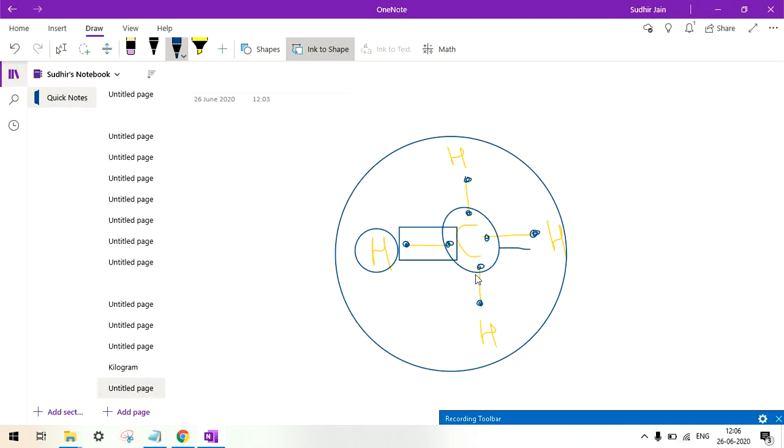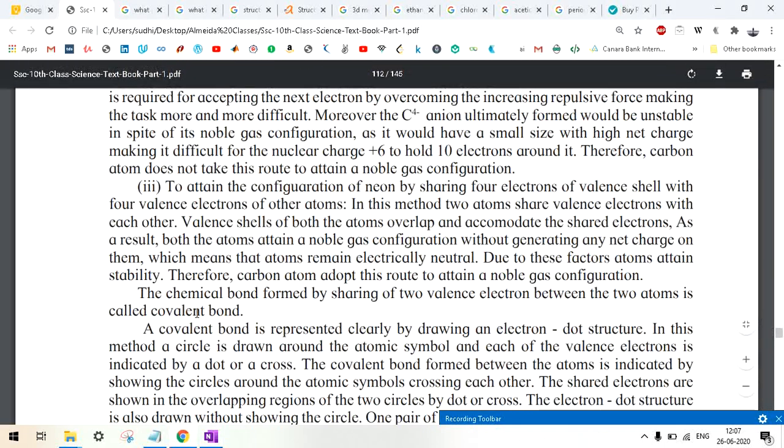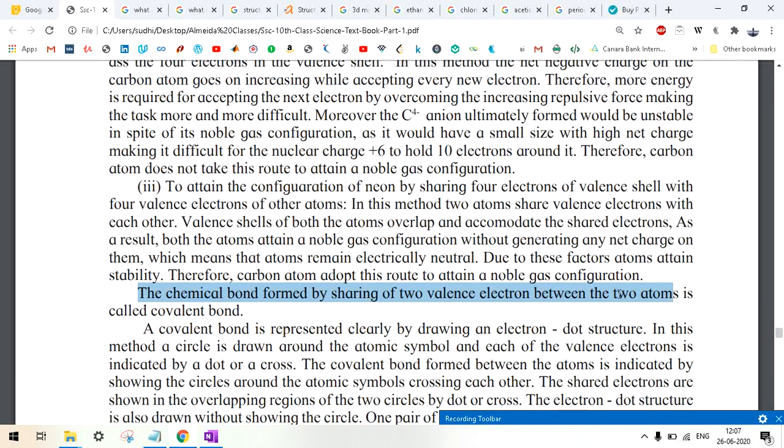Only the valence electrons participate. So since the bond is formed and the valence electrons are participating, both in the carbon and hydrogen, the chemical bond formed by sharing of 2 valence electrons between the 2 atoms is called a covalent bond. Very important answer.